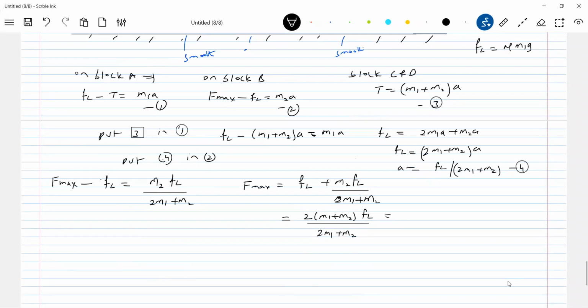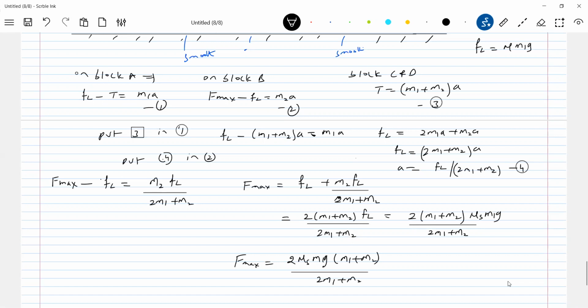What is the value of FL? Mu s M1g. Our final answer will be like this: 2 mu s M1g into M1 plus M2 by 2M1 plus M2. Okay, this will be the answer.